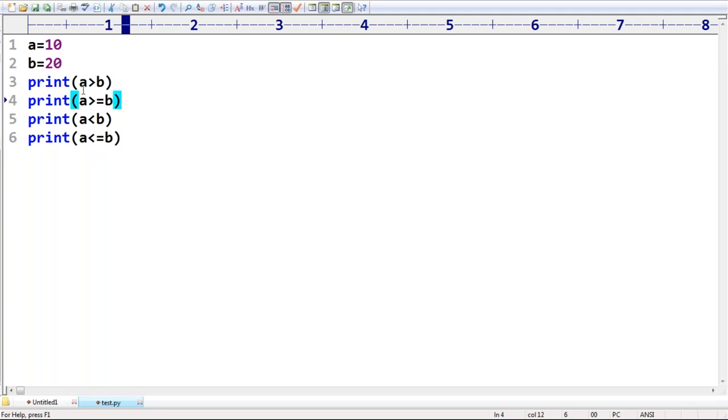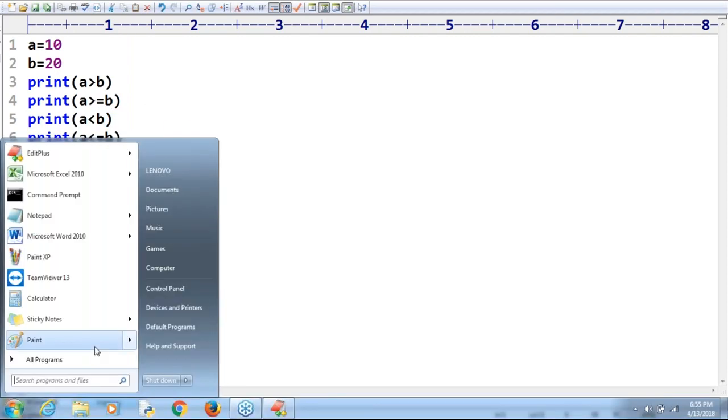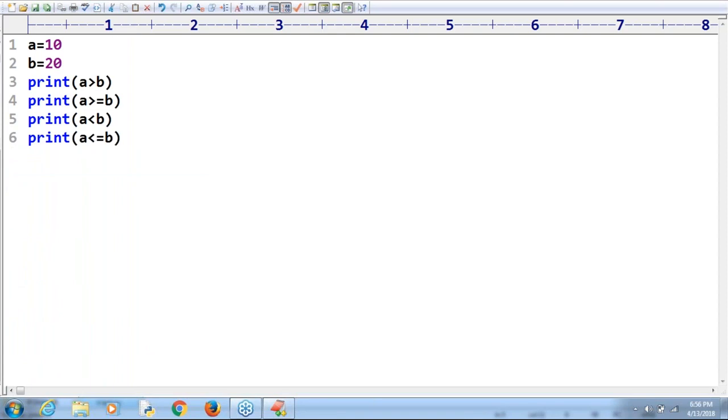What is the answer? A greater than B. 10 greater than 20? No. That's why false is the answer. Remember that false itself is the answer, because it's always going to return a Boolean value. A greater than or equal to B. 10 greater than or equal to 20? It is also false only. A less than B. 10 less than 20, correct. 10 less than or equal to 20, yes, correct. So for the first two, false is the answer. For the next two, true is the answer. Remember that.